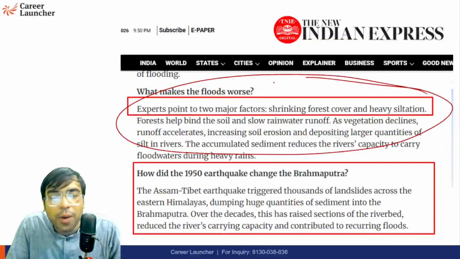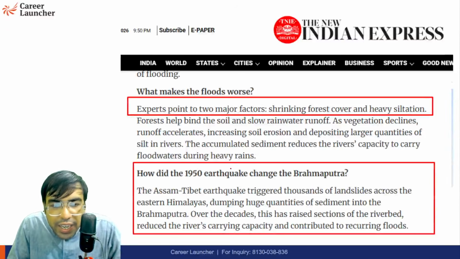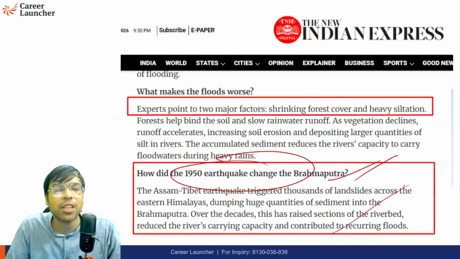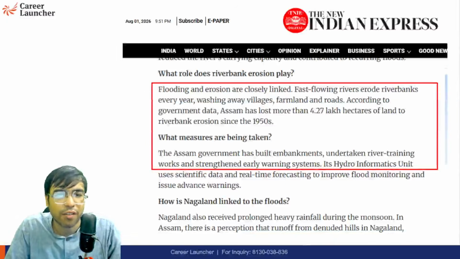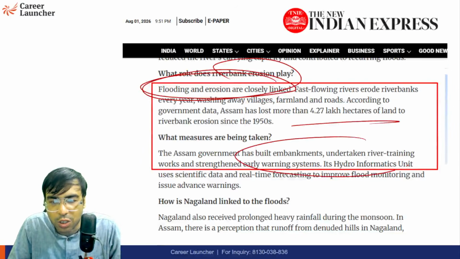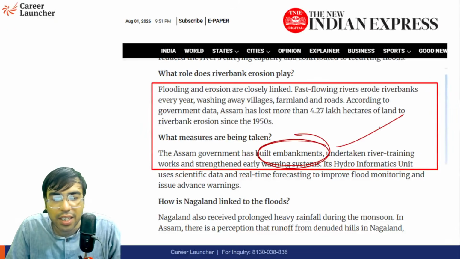So of course the human-made reason is also responsible. We are cutting a lot of trees, because of which heavy siltation is happening, proper soil erosion is not being stopped, and many other things. We had seen in the 1950s, whenever an earthquake happens, there is a move in the tectonic plates, that also can be the reason for floods, etc. Flooding and erosion are closely linked, we have seen in the past also. So we need to make big, huge size embankments. That's what the idea is.